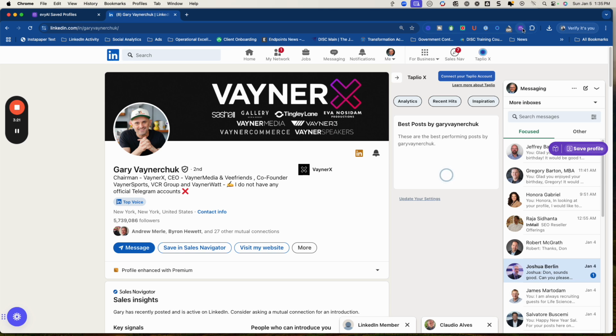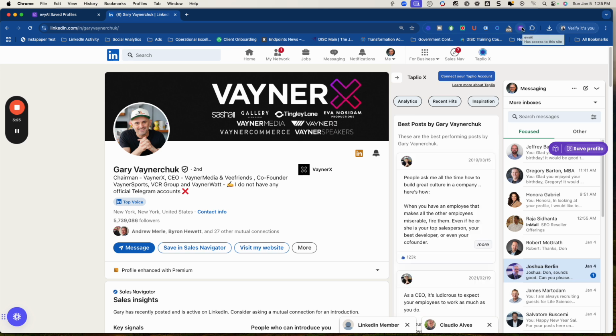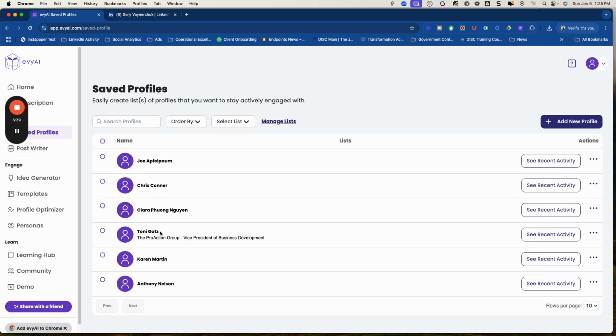That's enabled by this extension for EvyAI, and it says EvyAI has access to the site. I've given it permission, and in addition to that, I could save Gary's profile. I'll just show you really quickly because I want to make sure I demonstrate this as well.